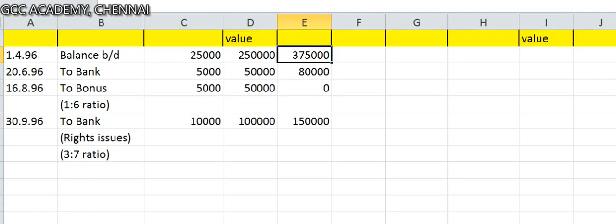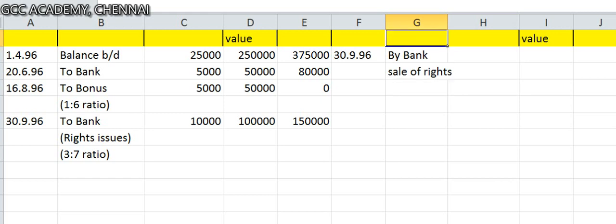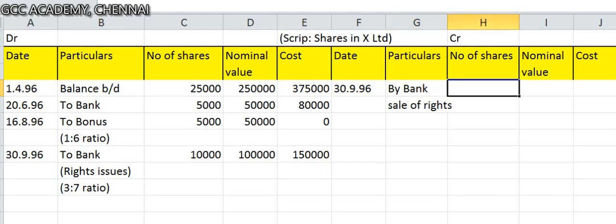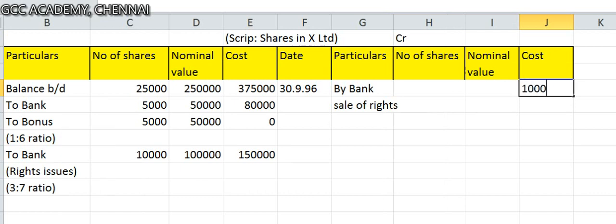And on the same date, 30 September, he is going to sell his rights, to bank, sale of rights. Carefully observe, there is no number of shares here because he is not actually purchasing. He only has to put the value because it is going to reduce your cost.